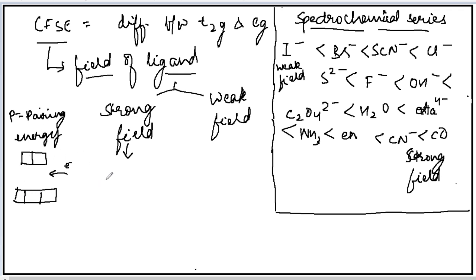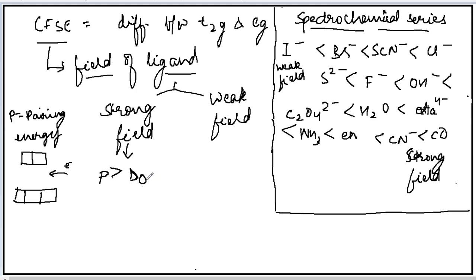So for the strong field ligand, the splitting will be more, they will cause more splitting. So for such type of ligands, if we compare the crystal field stabilization energy with the pairing energy, okay, then the pairing energy is more than the crystal field stabilization energy.